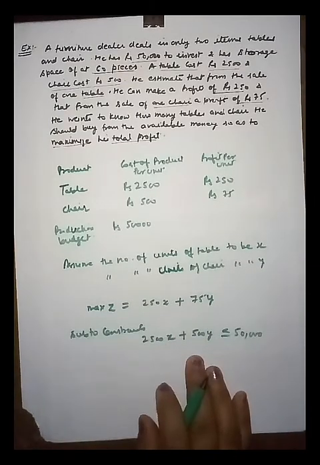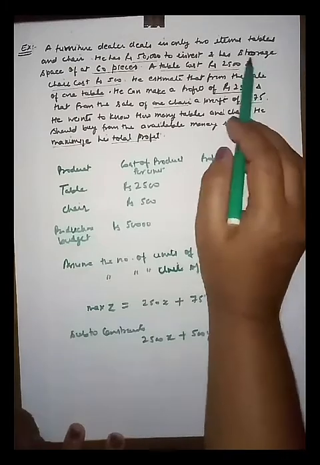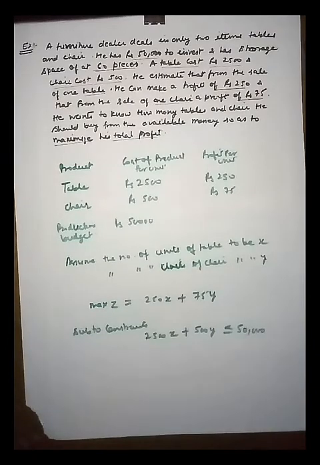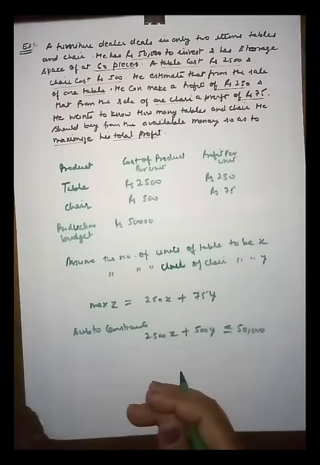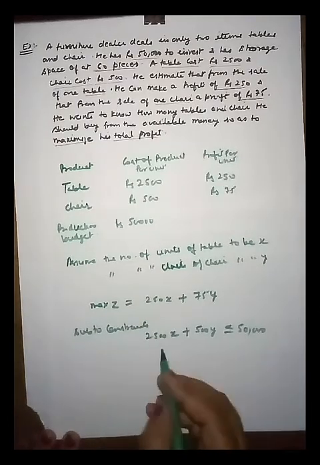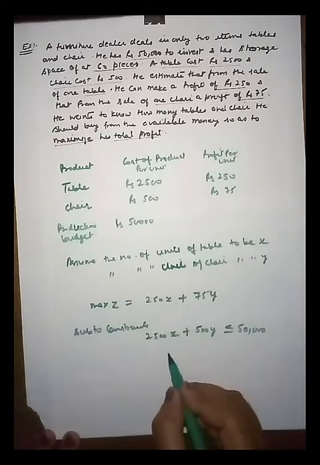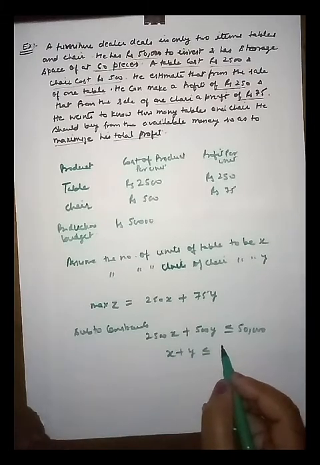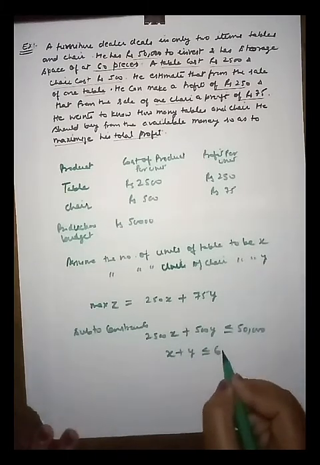Now let's check if there is any other constraint. Here the storage space is 60 pieces, so he has space for only 60 pieces. It means the two products together will not exceed 60 units: table units plus chair units will not exceed 60.